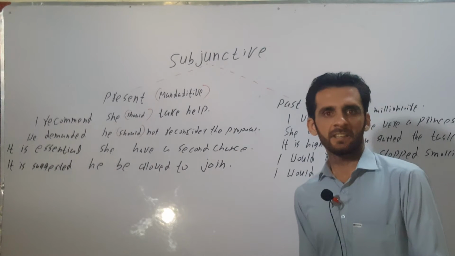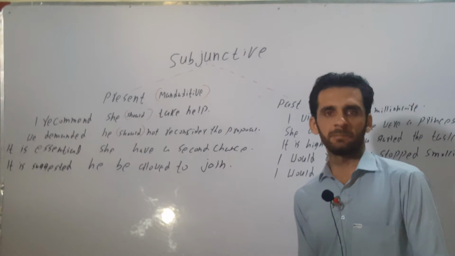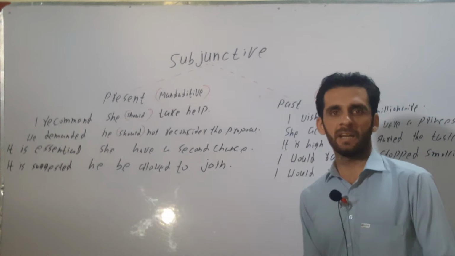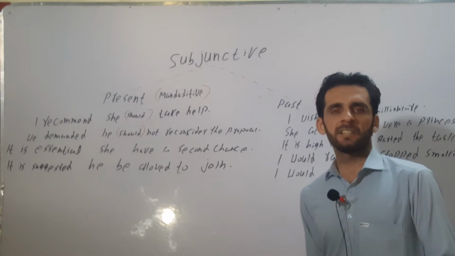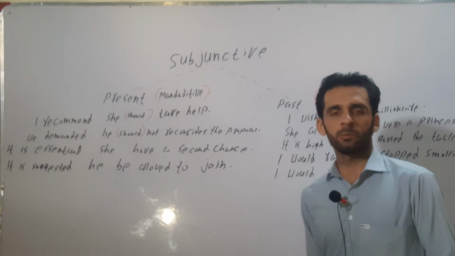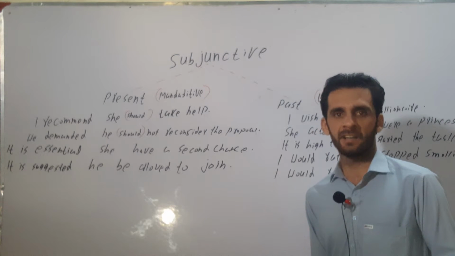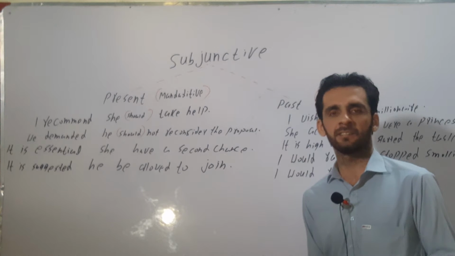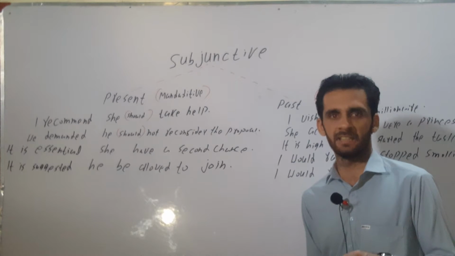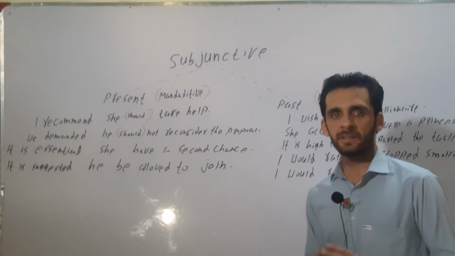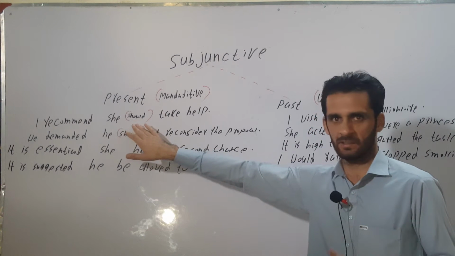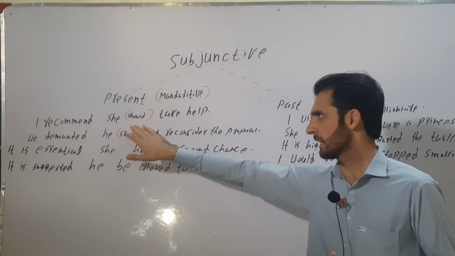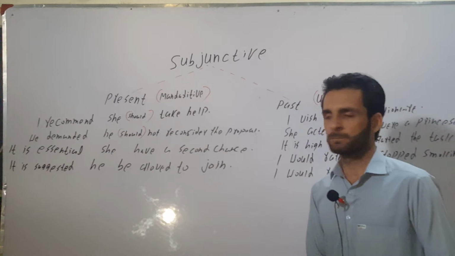In this lecture, I will discuss subjunctive, present subjunctive and past subjunctive. Present subjunctive is a construction which expresses something desired, something imagined, something obligatory, necessary, essential. In present subjunctive construction, we have a complex structure, that is a main clause and a subordinate clause.